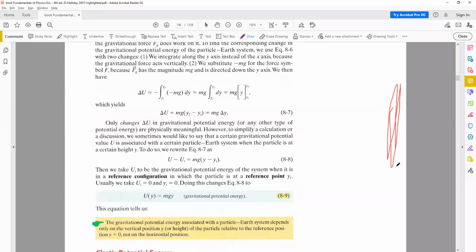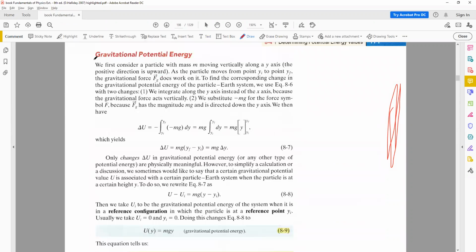Okay, now you are familiar with gravitational potential energy. This was the example of the tomato that you were throwing upwards. So you have an object here that you threw upwards, and in that case the work done depends upon potential energy. The formula becomes U is equal to mgh in some books. In some books, this distance is called h. You might remember from your high school or your FSC or A levels or O levels. But now in this book, we are calling this y. This height is represented by y.